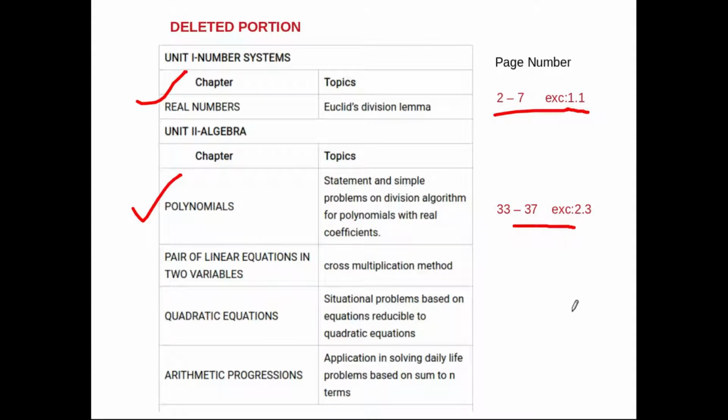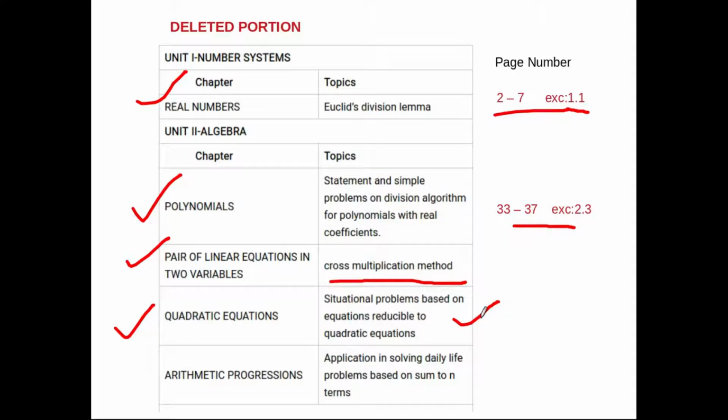As per my observation, CBSE removed the concept in most of the chapters from the last part of the chapter. They just removed the last part of the chapter, and in a few chapters they just removed the application based problems. We'll see what those are. See here, in pair of linear equations, you won't get this cross multiplication method. And from quadratic equations, situational problems based on equations reducible to quadratic equation. So this is a bit confusing, right?